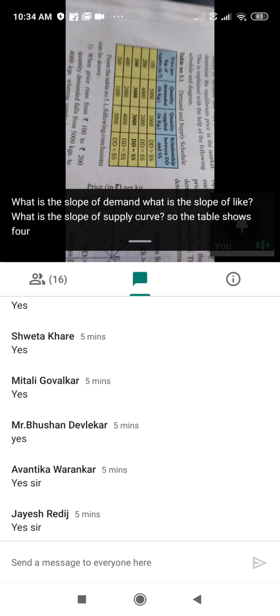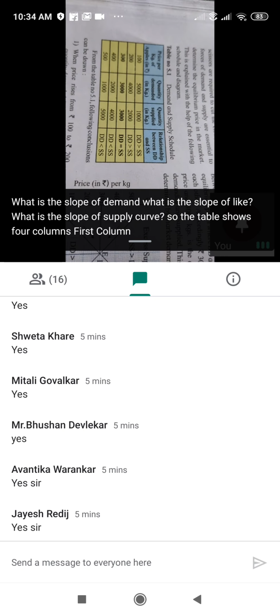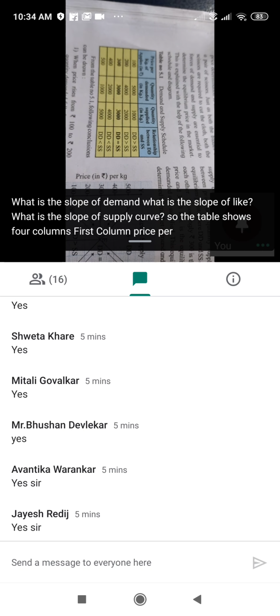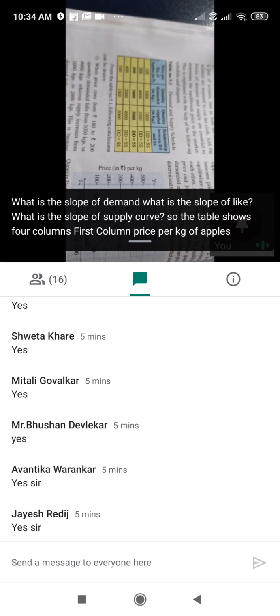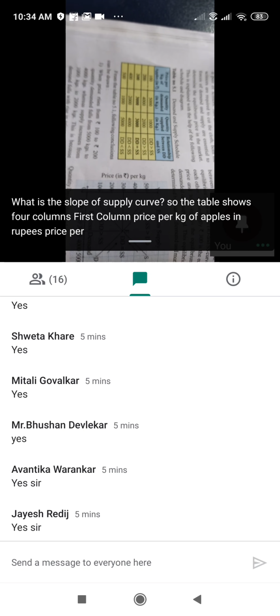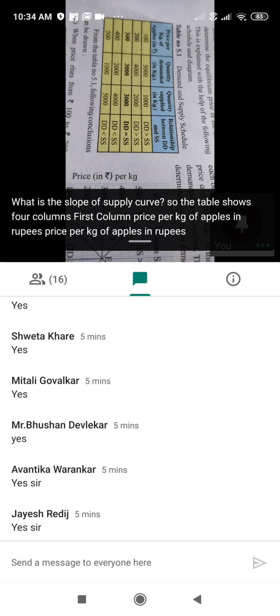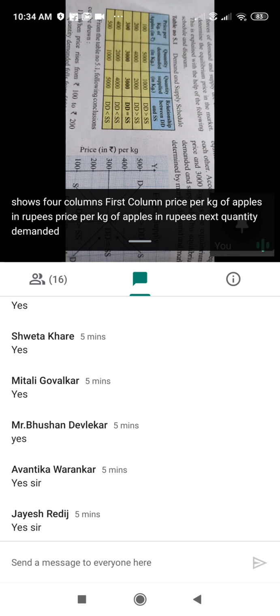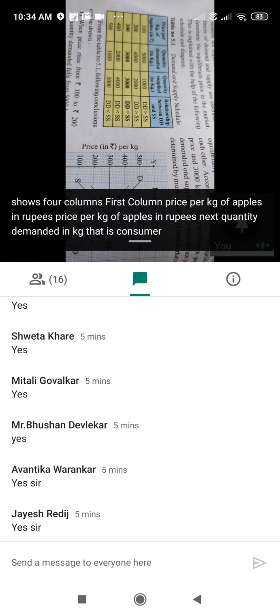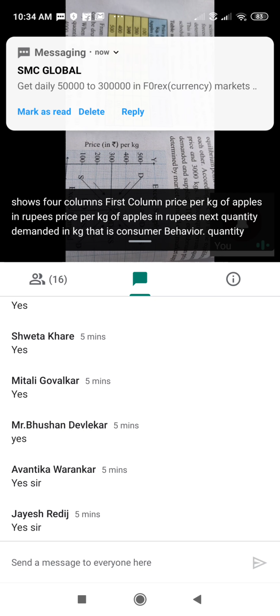First column: price per kg of apples in rupees. Next, quantity demanded in kg, that is consumer behavior. Quantity supplied in kg, that is supplier behavior.